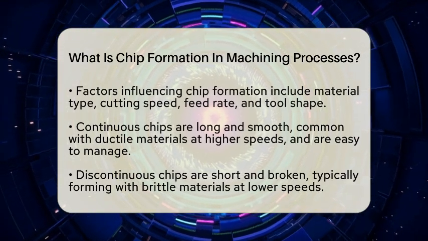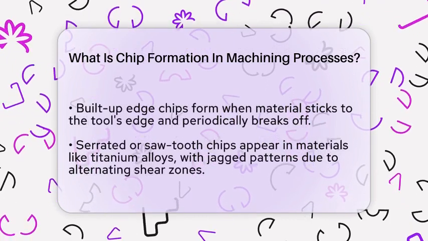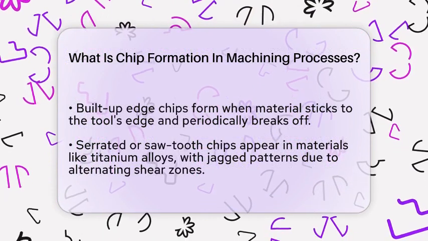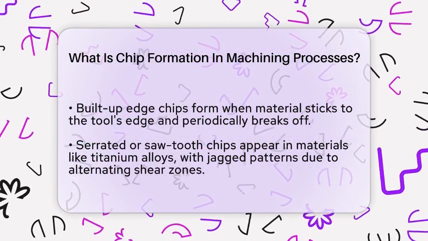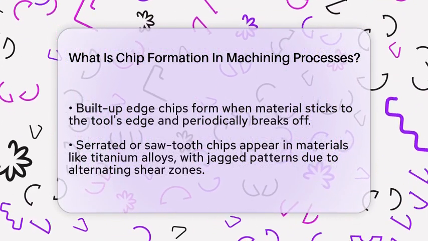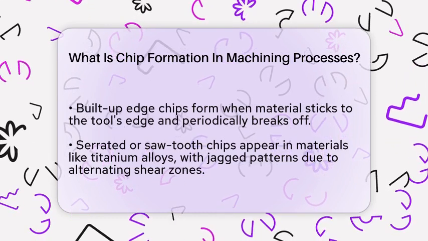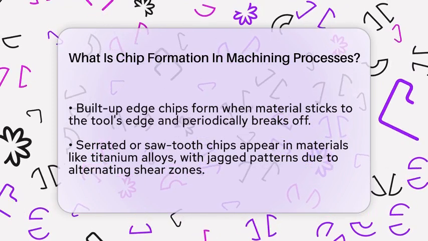Sometimes, chips form as continuous strands but with built-up edges. This happens when material sticks to the cutting edge and then breaks off periodically. It can reduce the quality of the surface finish and shorten tool life. Another interesting type is serrated or sawtooth chips, which appear in materials like titanium alloys. These chips have a jagged pattern because of alternating shear zones, making the cutting process more complex.